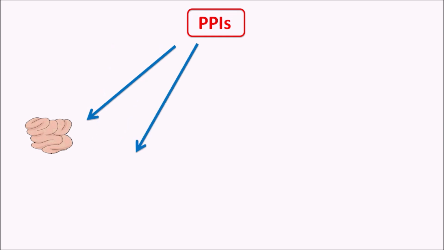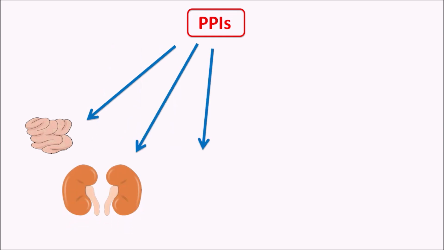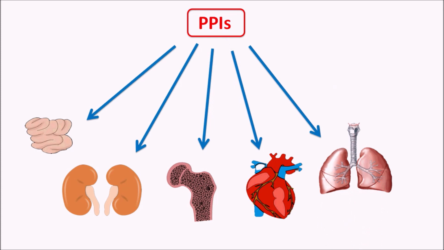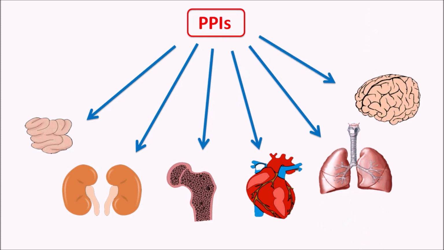PPIs can produce various side effects affecting the gastrointestinal system. They can also affect the renal system. Another important action is on the bones as well as muscle. Similarly, they can affect the cardiac system, respiratory system, and even the central nervous system. But on a few of the organs, they will show their side effects when these drugs are prescribed for chronic periods such as 2 to 3 years, and when they are used at high doses such as 40 to 80 mg. So now let us go with the discussion of important side effects produced by PPIs.